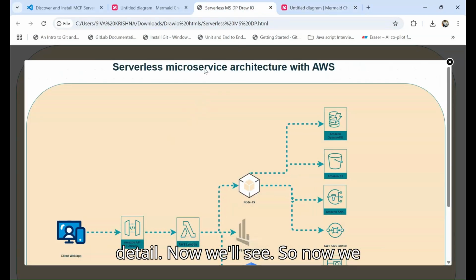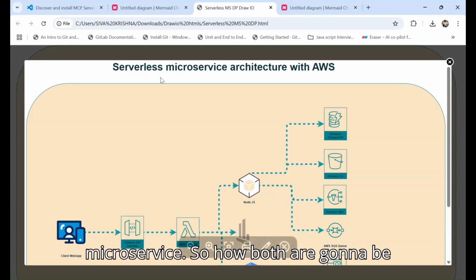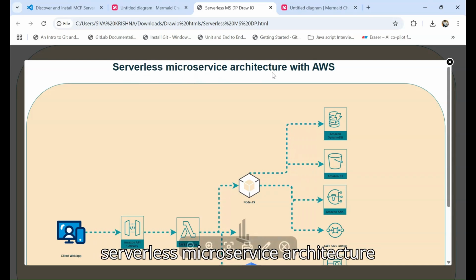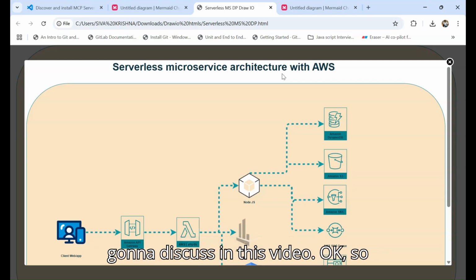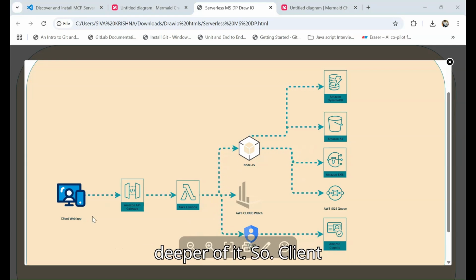Now we understood serverless and then microservice. So how both are going to be related to each other, and how the serverless microservice architecture is going to work with AWS, we're going to discuss in this video. Okay. So now let me go a little bit deeper into it.